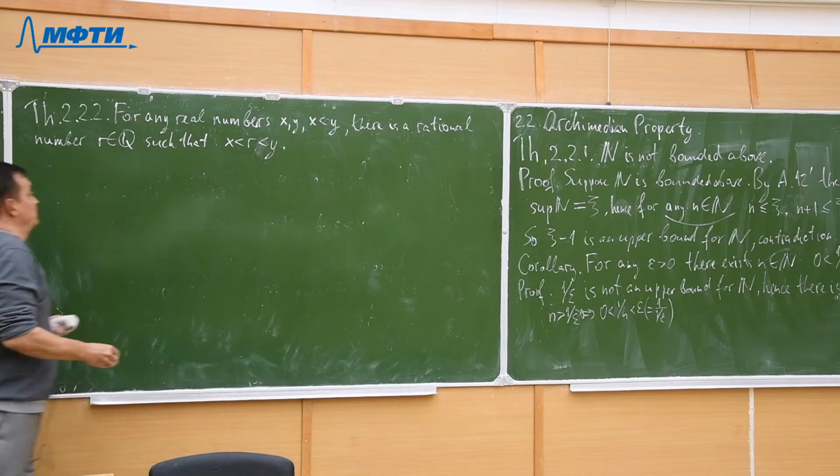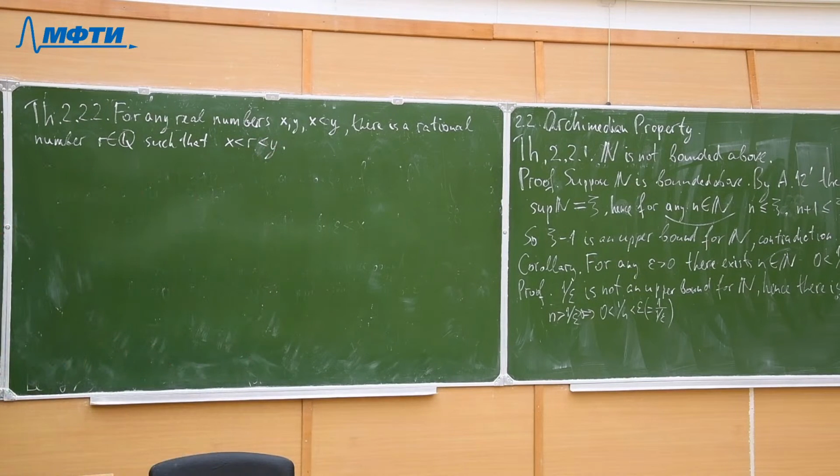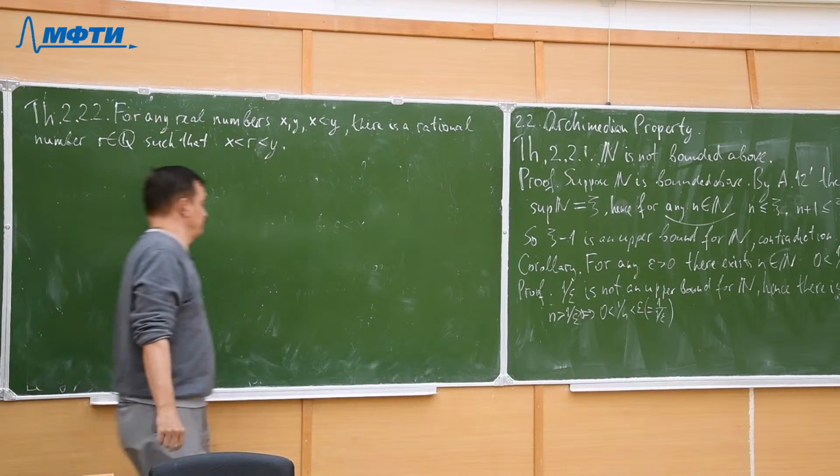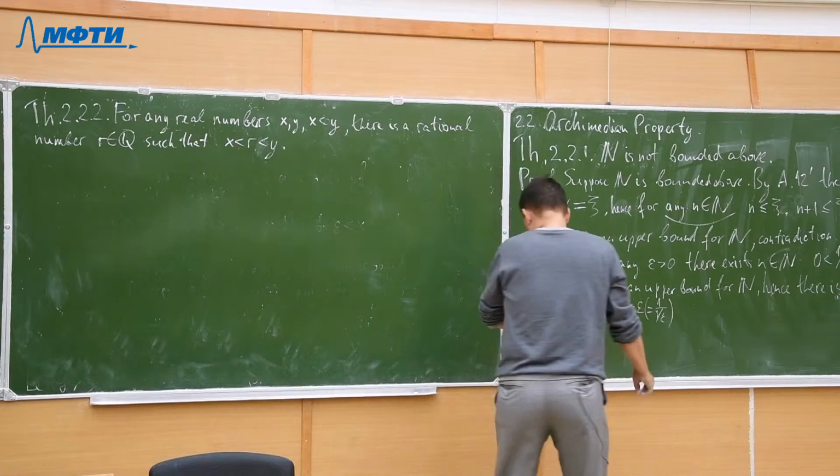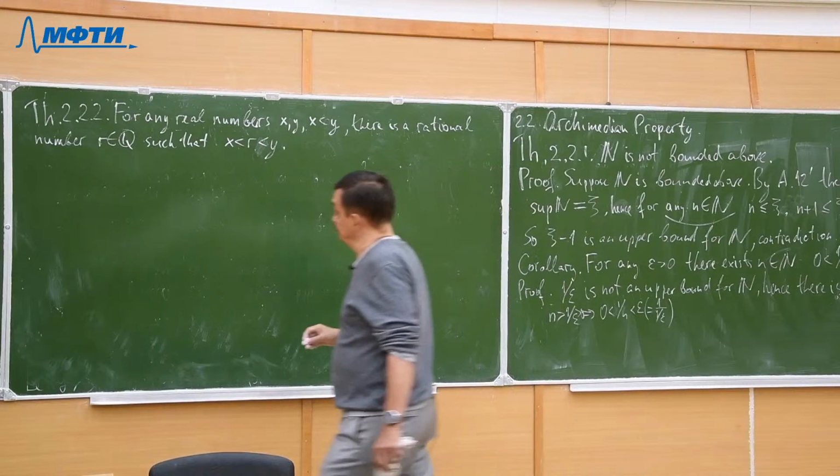So r is between two real numbers. Okay, proof.